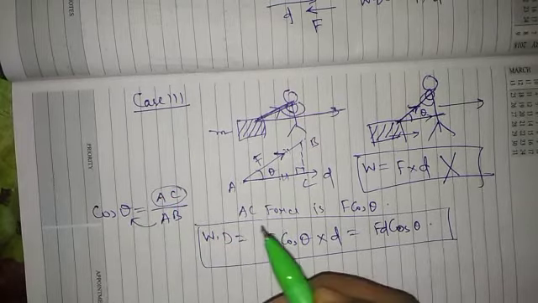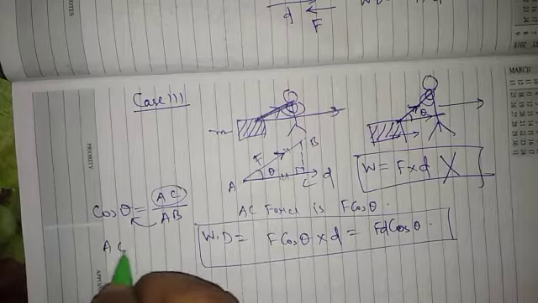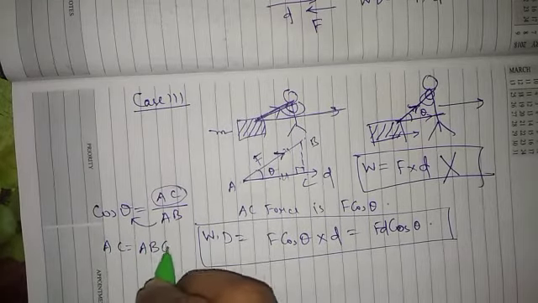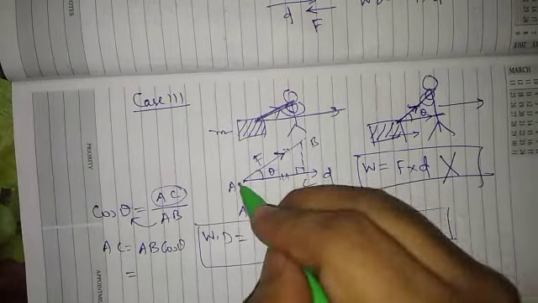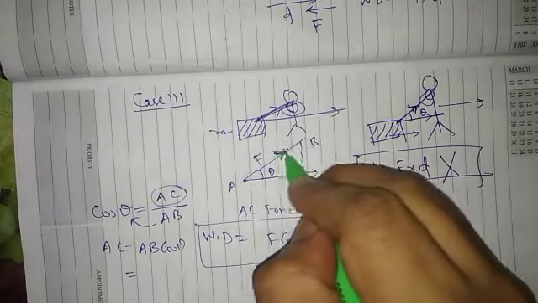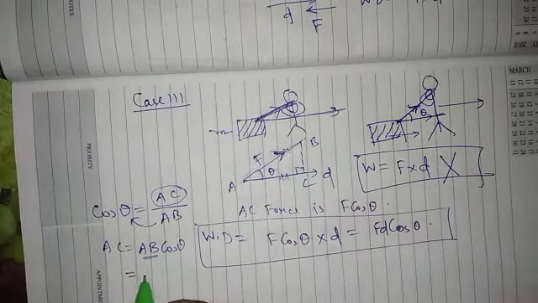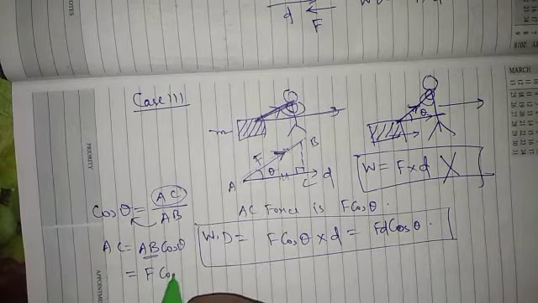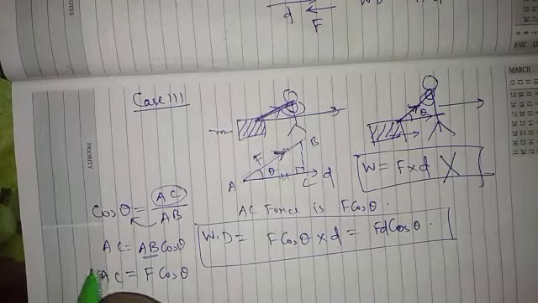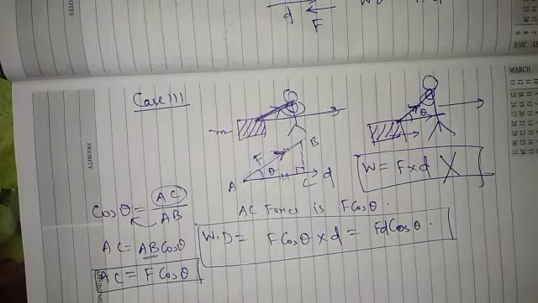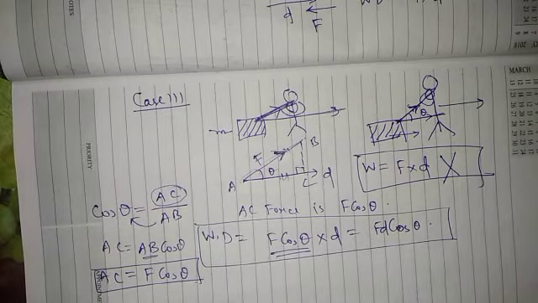So we have to cross multiply this. So AC is AB cos theta. But what is AB? This is the original force F. So AB is our F, and AC is our F cos theta. That's why we have taken F cos theta.